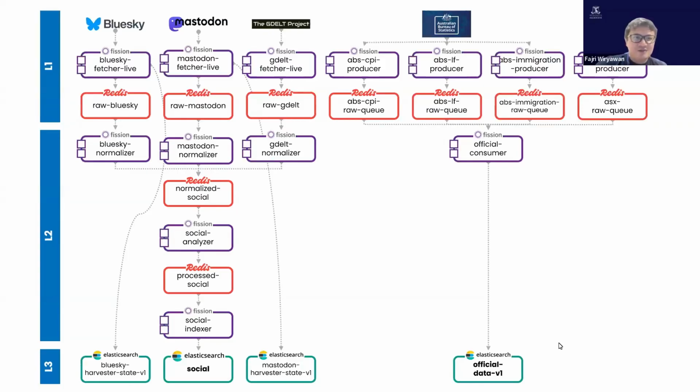Importantly, these services do not write directly into Elasticsearch. Instead, all collected records first pass through Redis message queues. The social media pipeline contains three main live fetchers, and each fetcher runs using an efficient time trigger, which means collection happens through scheduled polling intervals instead of public HTTP requests. This design provides stable and predictable harvesting behavior while avoiding duplicate scheduled execution.